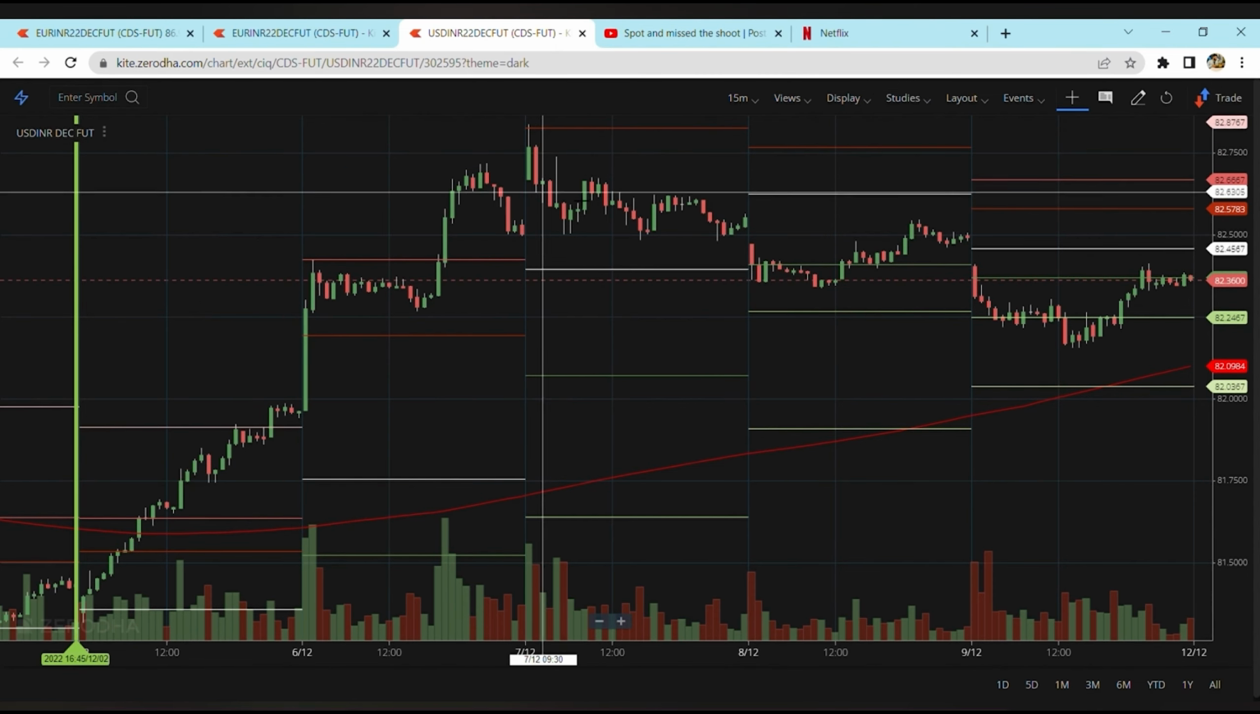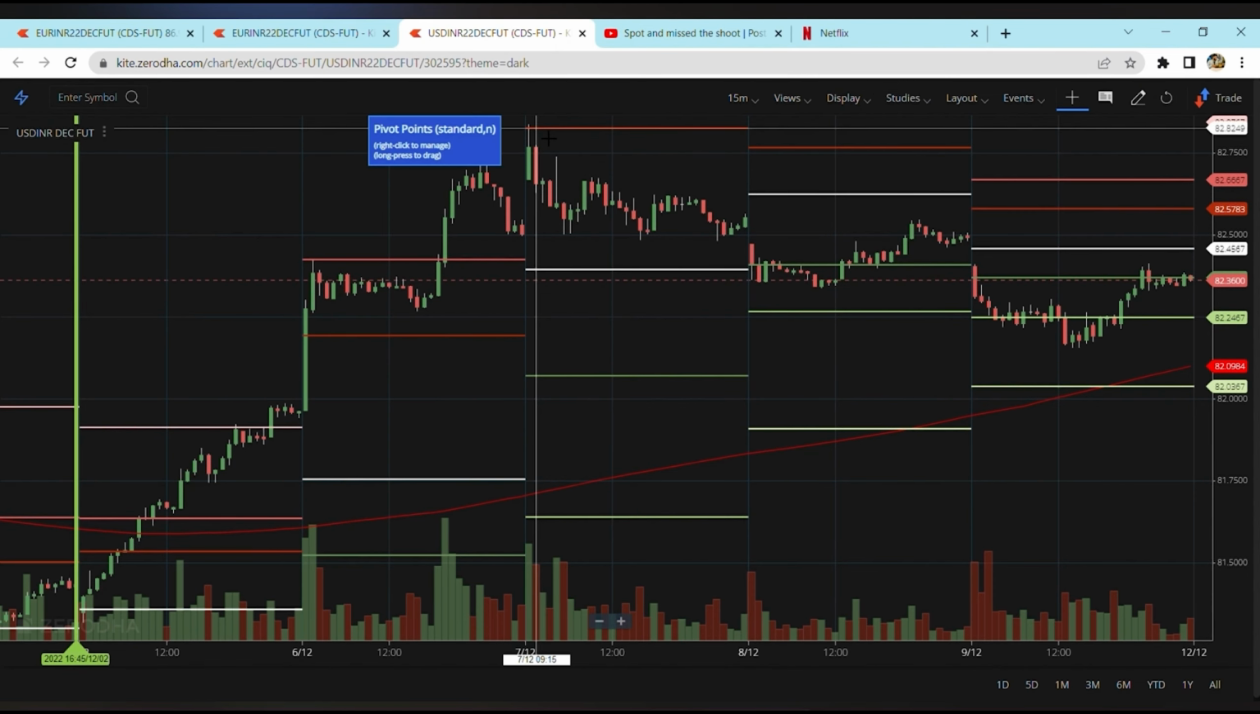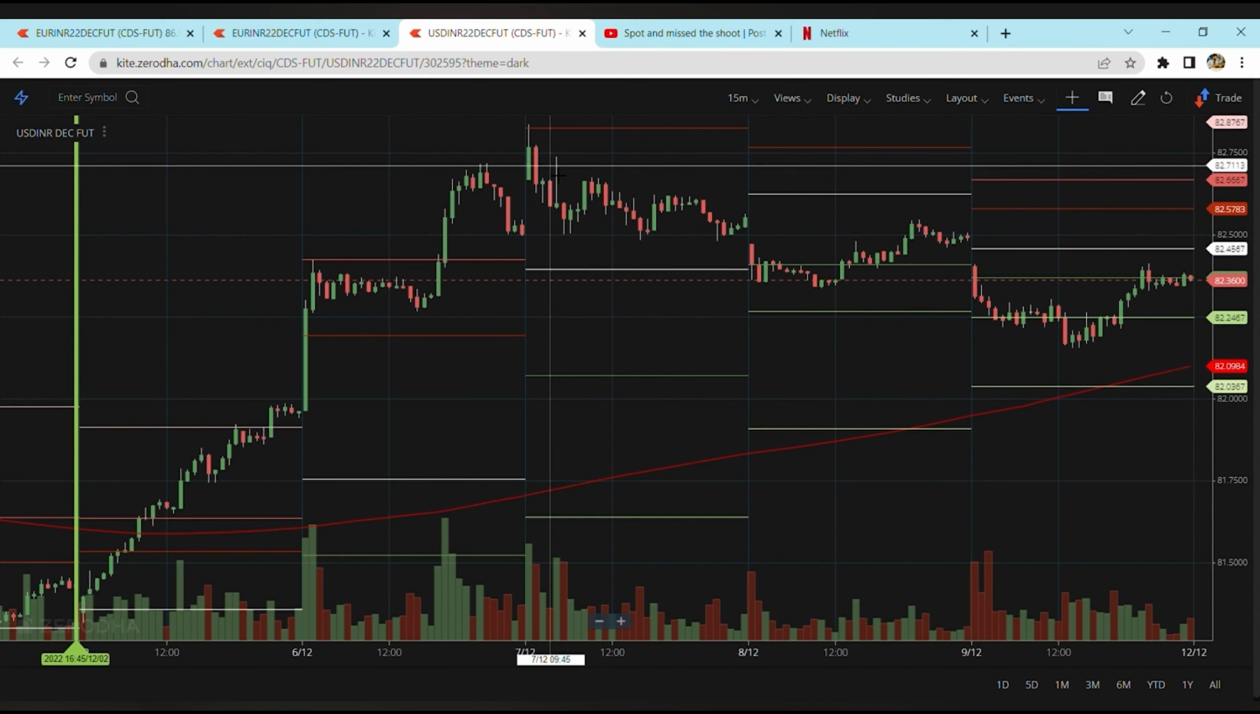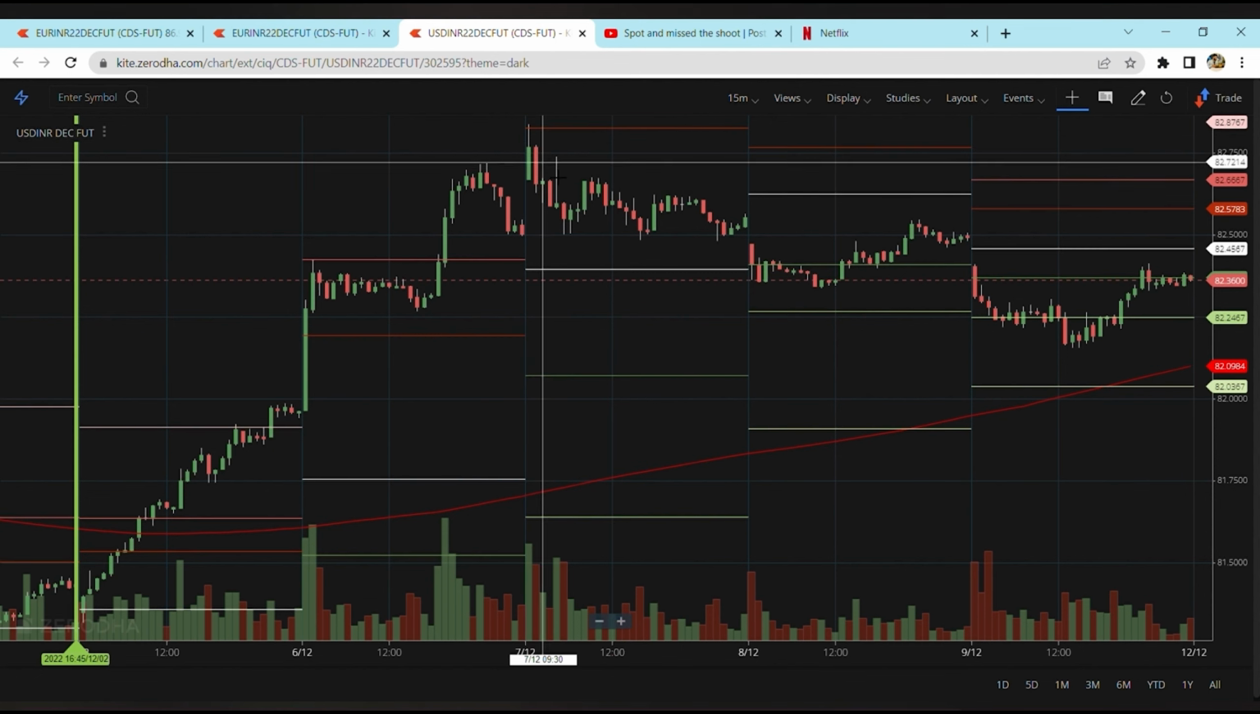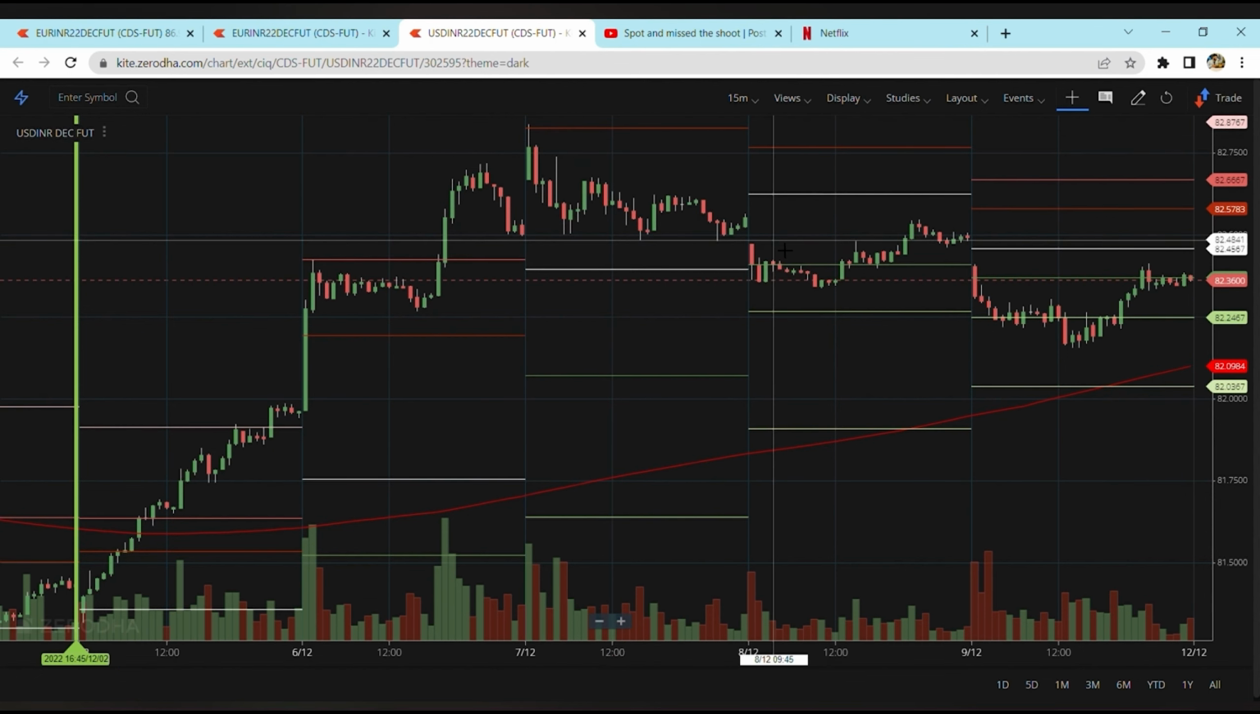So the market, once it touches the high, starts to reconsolidate. And it starts to move from over here down, and it goes still down, okay.